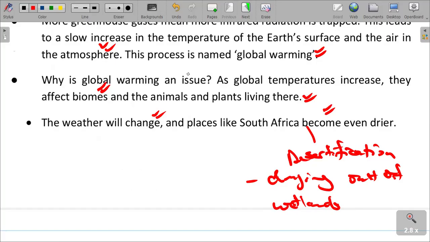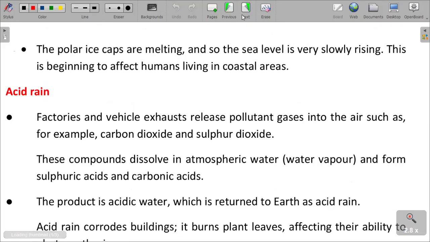And then obviously, with global warming, our animals are going to be affected. Our vegetation is going to be affected, causing deterioration in their health, resulting in them dying out. We have got the slow changing of savanna, forest and rainforest into deserts, which is quite a challenging problem. And then the polar ice caps are also melting, and so the sea level is slowly rising.